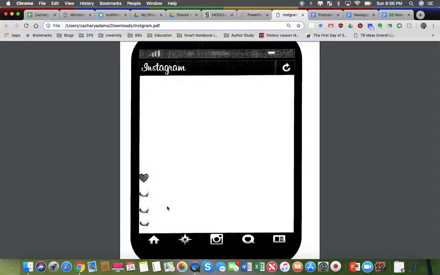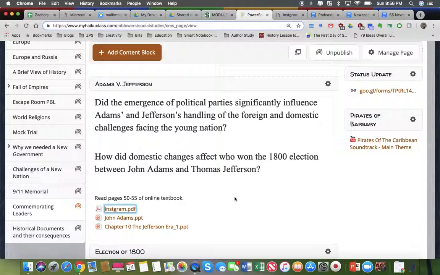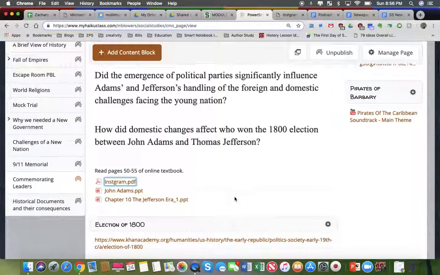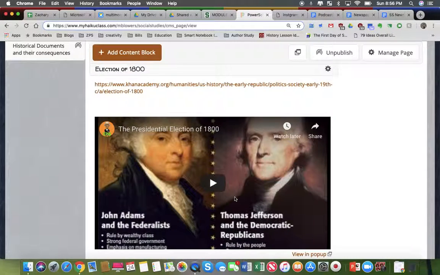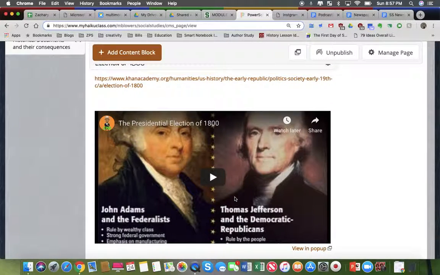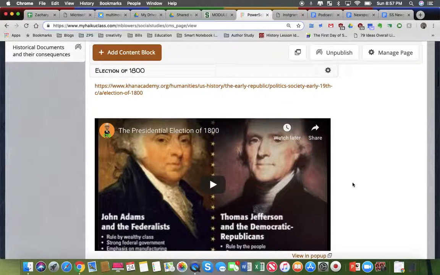Some other things I've been adding to this, going back to this assignment here, is after the students were able to read this exchange between John Adams and Thomas Jefferson, and then going into the election of 1800, I wanted them to play around with what other things were happening during this time. So in the election of 1800, just some background knowledge, Adams loses to Jefferson, and Jefferson was John Adams' vice president. So Adams loses to Jefferson, and now there's a different political party in control of the White House. And so I wanted my students to play around with that.